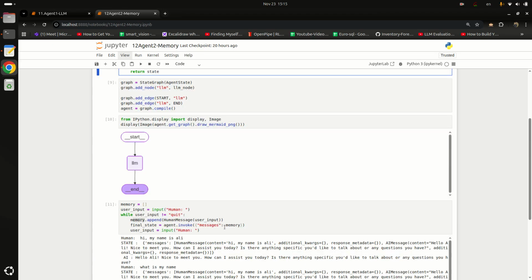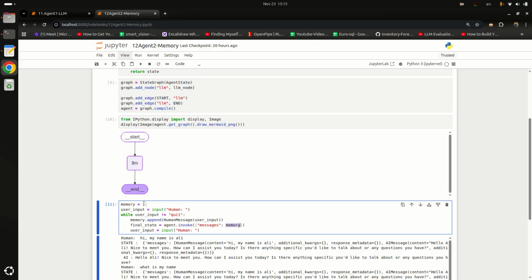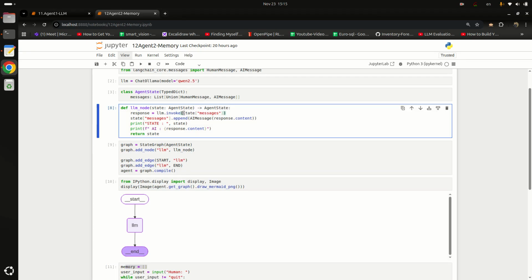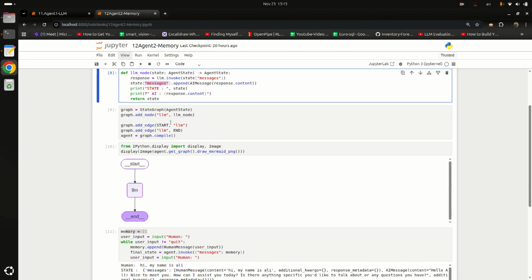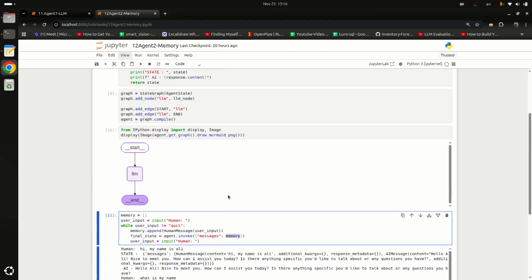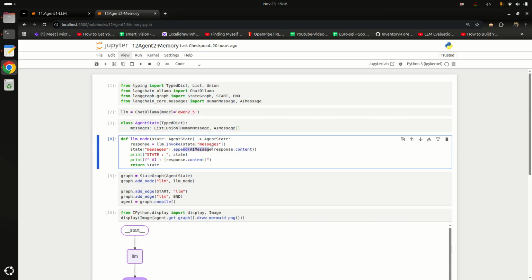Here in messages, we are sending the memory. Memory is basically a list. In Python, a list is mutable. So whenever we send it this way, it will be sent as an object, and we receive it in state messages. Now whatever we do in state messages, the same change will appear in memory, because we sent this as an object. So whenever we append an AI message in state messages, it will be appended in state messages as well as